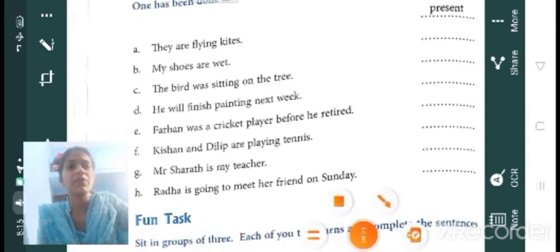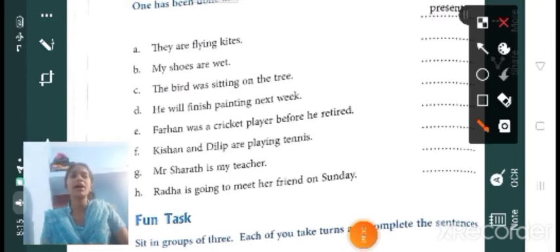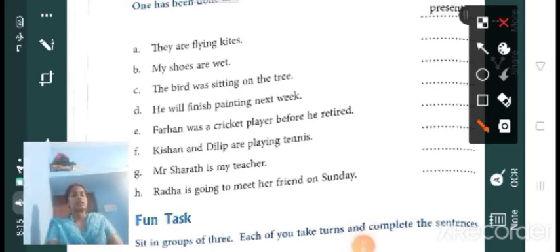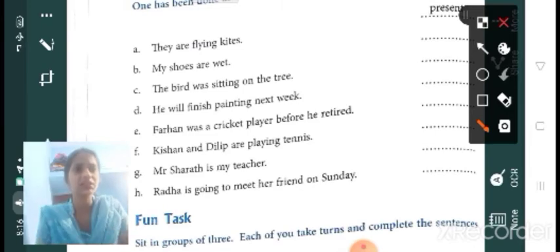So my shoes are wet. Which tense is that? The verb shows which time of action? My shoes are wet. Yes, it's present.